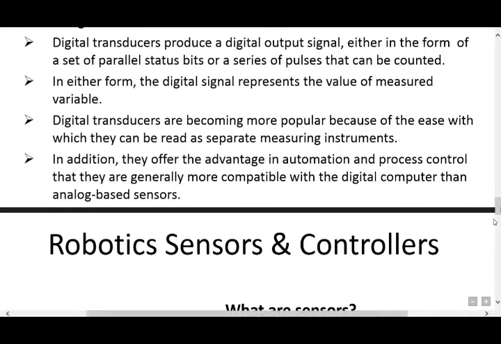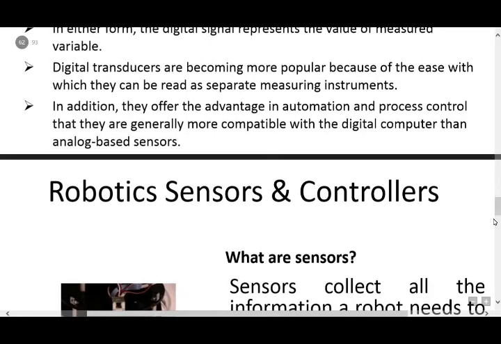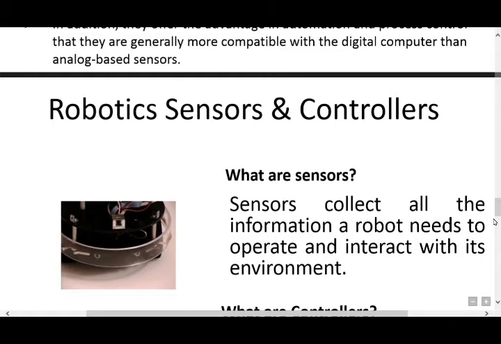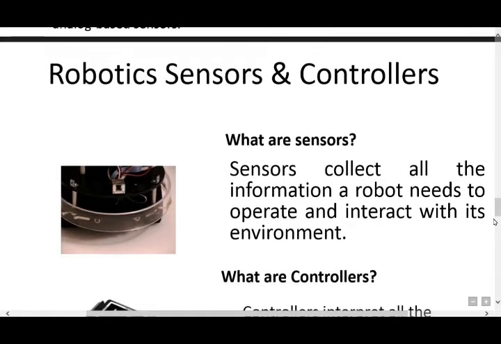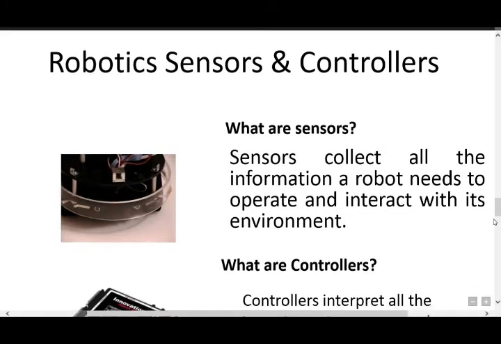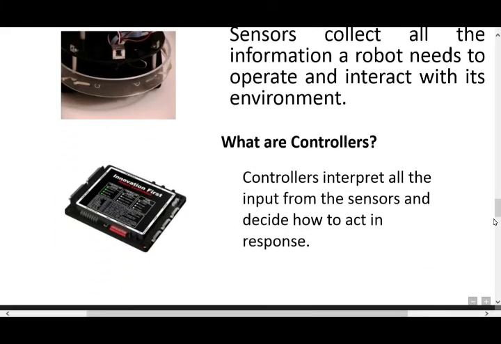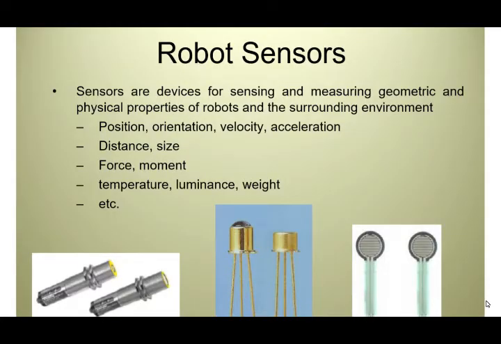Robotic sensors and controls. Here are robotic sensors and controls in this slide. First, two types are there, sensors and controls. Sensors collect all the information a robot needs to operate and interact with the environment. Controls interpret all the input from the sensors and decide how to act. Next we discuss sensors.